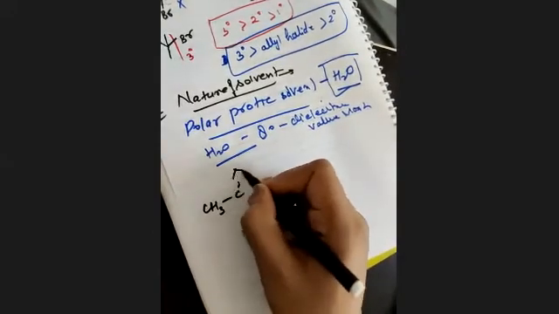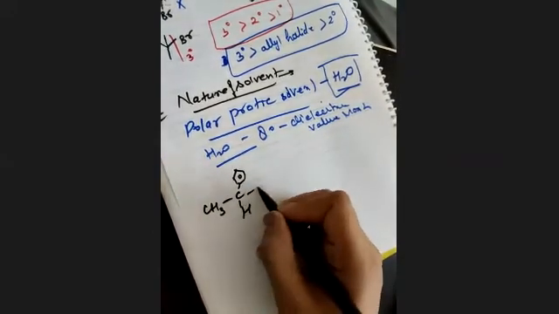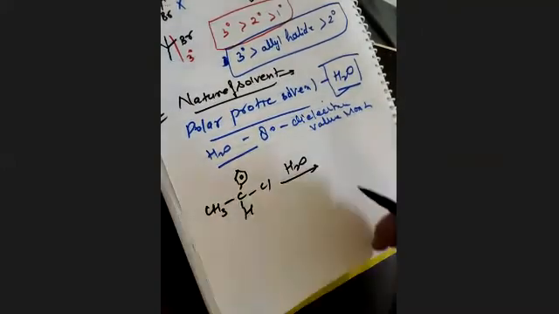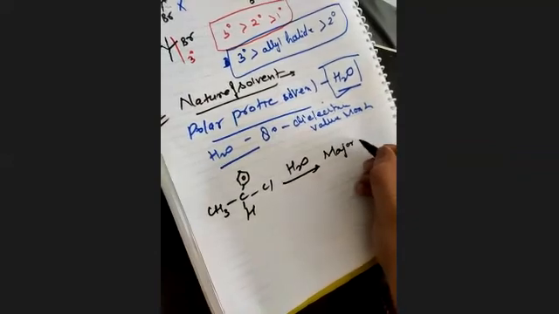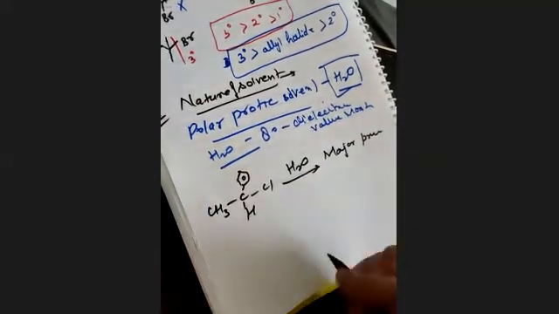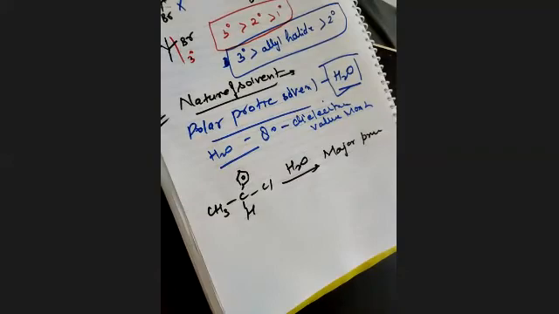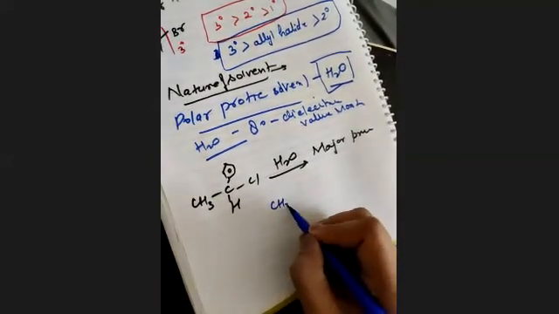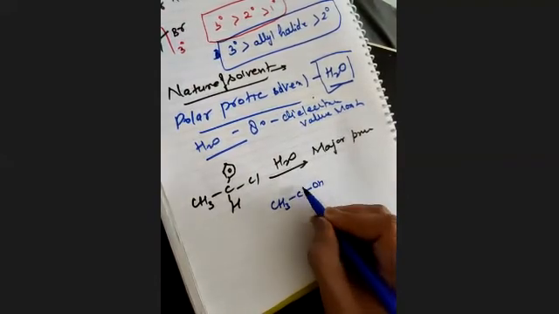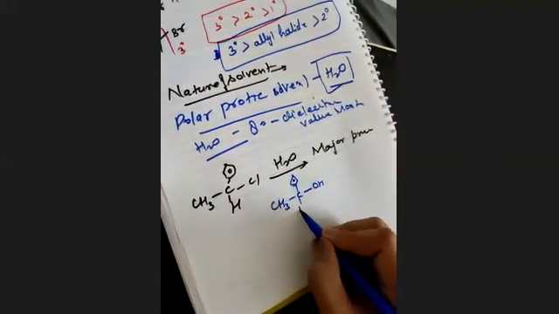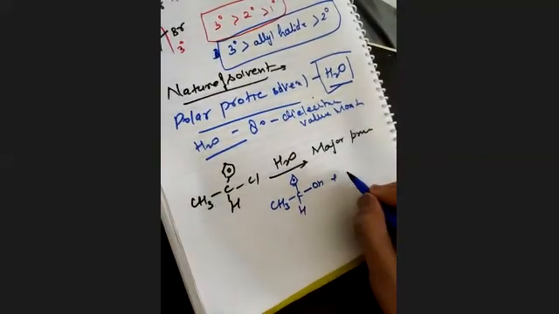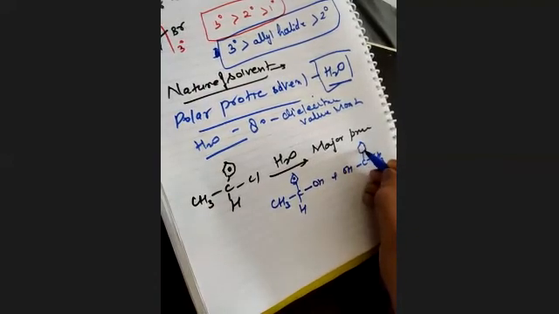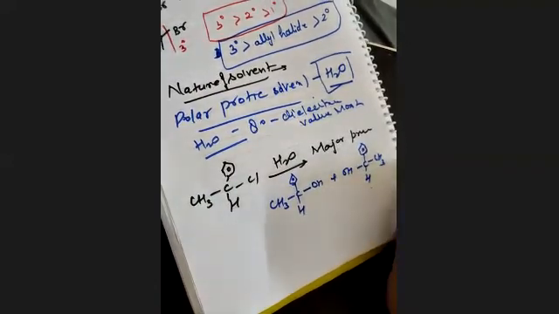For example, ये हम पहले भी ले चुके हैं. This is the chiral carbon atom with 4 different valencies, and if I dissolve this in H2O, we will get two major products. One is retention, one is inversion. Mechanism I have already told you in previous examples. So CH3, COH, phenyl and hydrogen. Another one is OH plus CH3. I'm not repeating the same thing again.